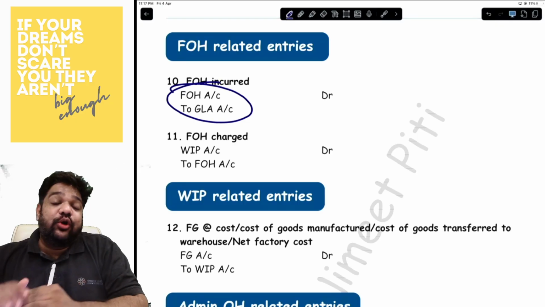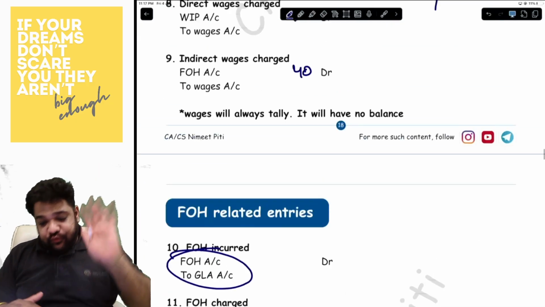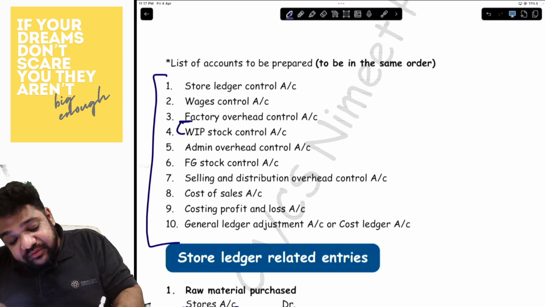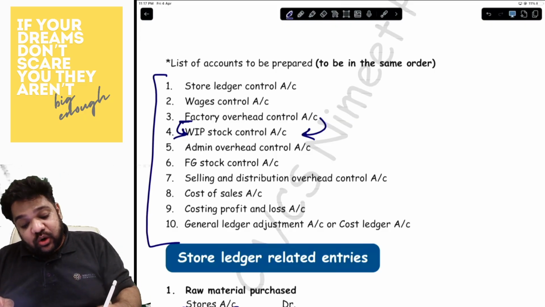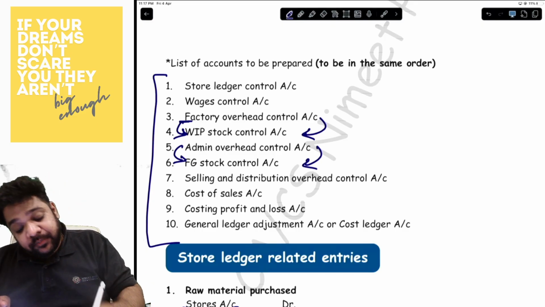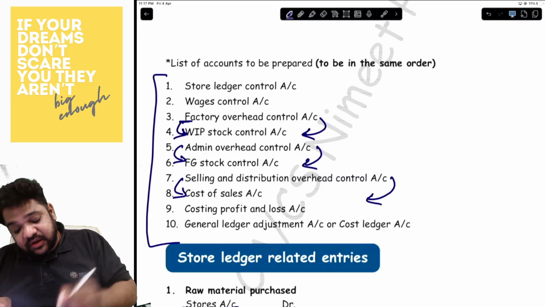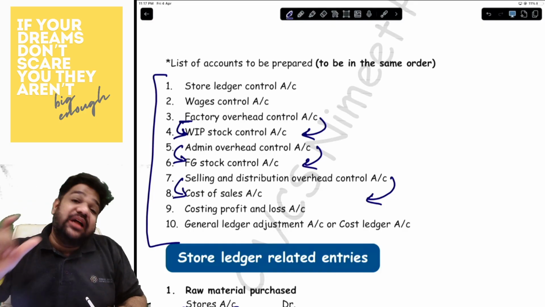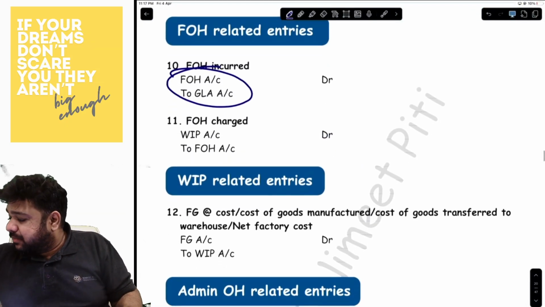The second entry is factory overheads charged. Now, where are these overheads charged? These are charged to their immediate next account. So, for example, after factory overheads, what account do you have? You have WIP. So factory overheads will be charged to WIP. After admin overheads, you will have finished goods account, so you will charge the finished goods account. After selling and distribution, you will have cost of sales account, so you will charge the cost of sales account. So basically, this is the reason why I have said that you have to make the accounts in the same flow.